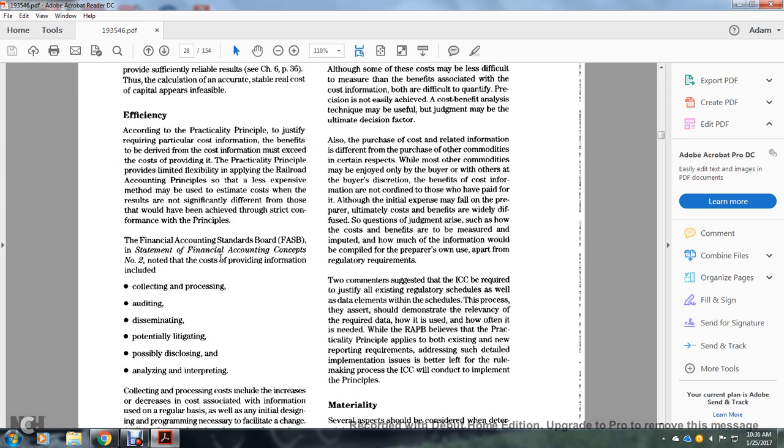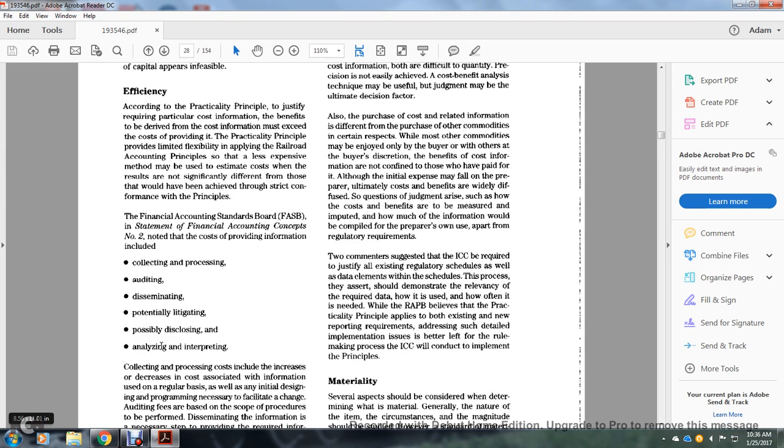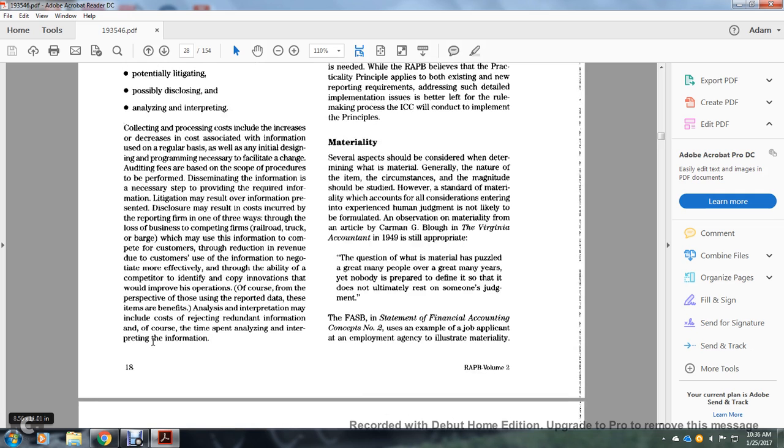Number 2, noting that the cost of providing information includes collecting, processing, auditing, dissemination, potential litigation, possible disclosure, analysis, and interpretation. Collection and processing costs should include the increased and decreased costs associated with providing information on a regular basis, as well as initial designing and programming necessary to facilitate the change. Auditing fees are based on the scope of the procedures to be performed. Disseminating information is a necessary step that provides the required information.